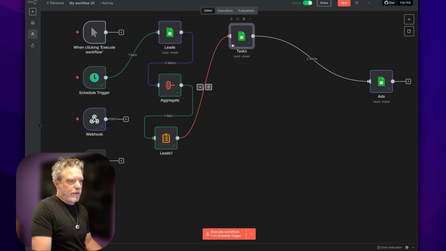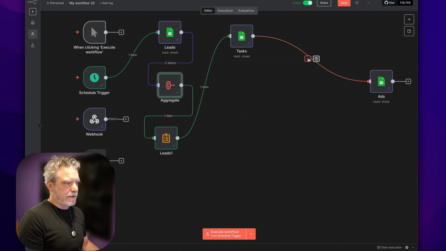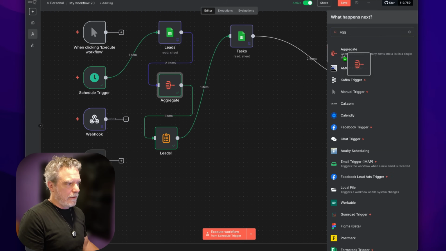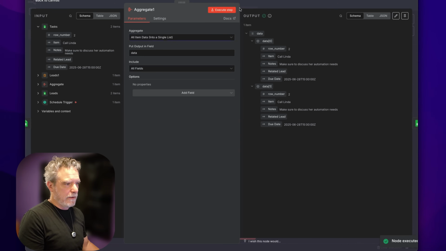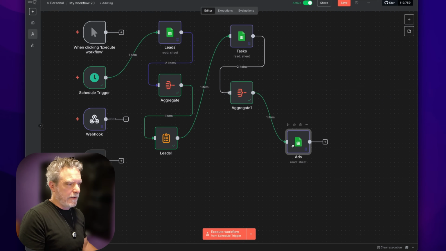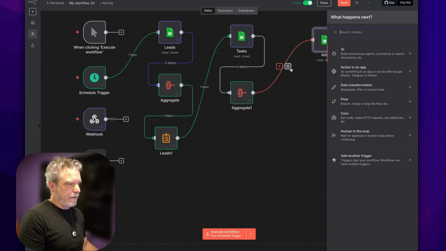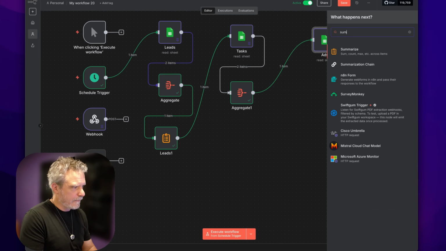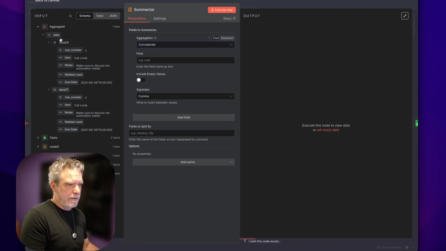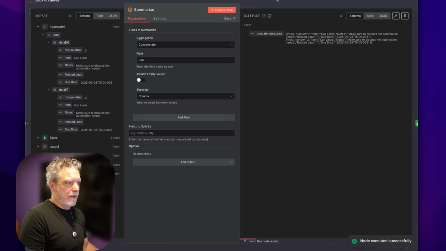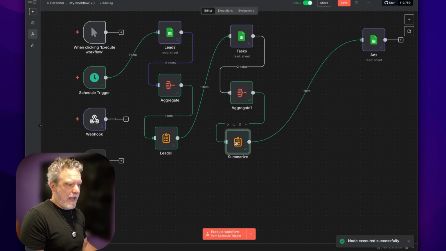And I could do the same right here. So then you start to see the repetition aspects of this. So you just start cranking away on things. So again, I could just say all data. Now, I don't need the row number, but I'm not going to worry about that. And then I'll leave that guy up there, and I'll say, you know what, I want a new summary. And I'm going to just put that as concatenated, and we'll drag it over. So now we have our tasks.